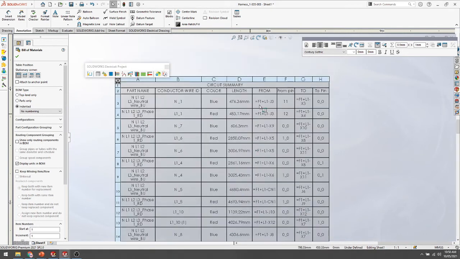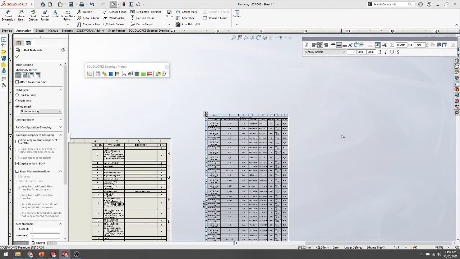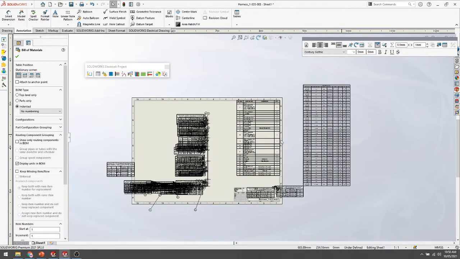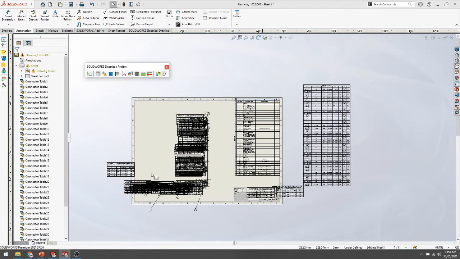The same thing, from to destination point, and pinpoint information you can directly get. So this kind of information you can directly get from the flattening drawing. If you want to remove this table report, it is very editable and also available, so you can edit it. And the same report, if you want to add it on the electrical side also, you can directly add it.